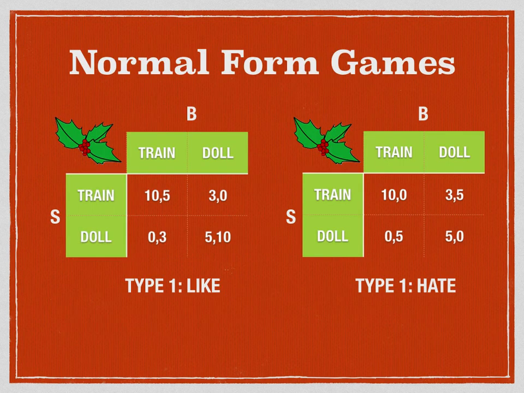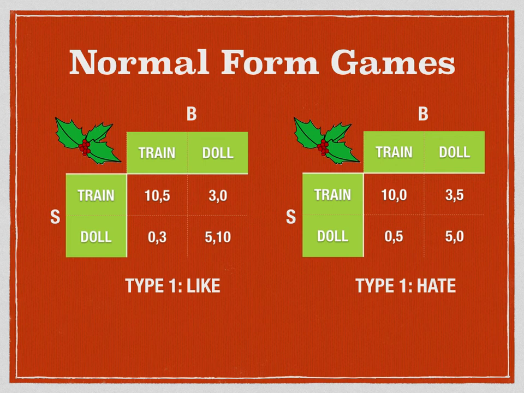As there are two personality types for Buddy, there are two payoff matrices for this game. The matrix on the left shows the different payoffs if Buddy is an elf that likes Sparkles, which means that he would want to work together and would get more utility from doing so. The matrix on the right shows the different payoffs if Buddy hates Sparkles, which means that he would not want to work with Sparkles and so would get more utility from working alone. Remember, Sparkles does not know which type Buddy is and considers L and H to both be equally likely.